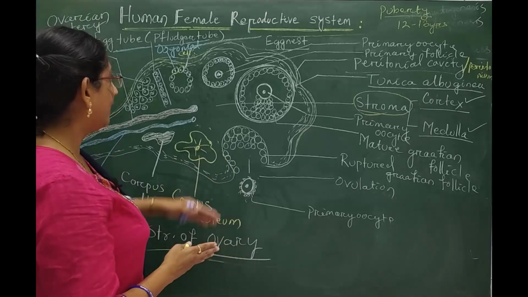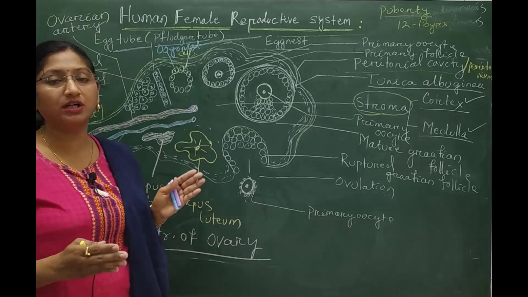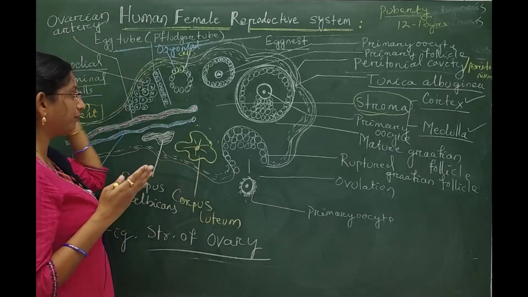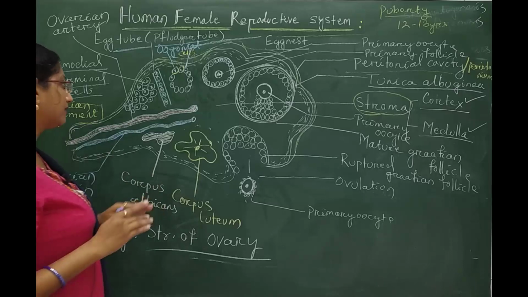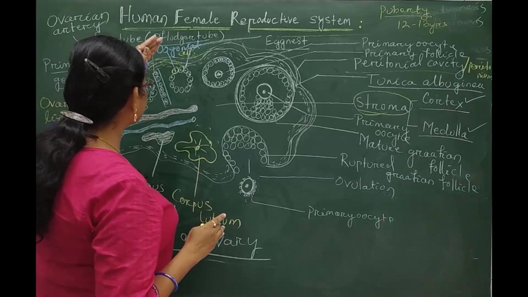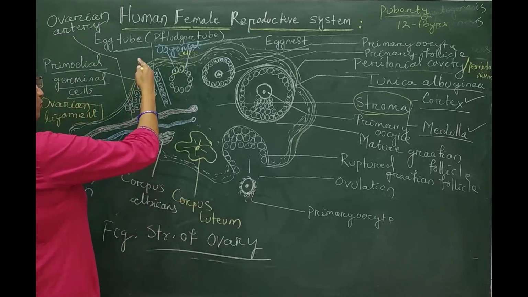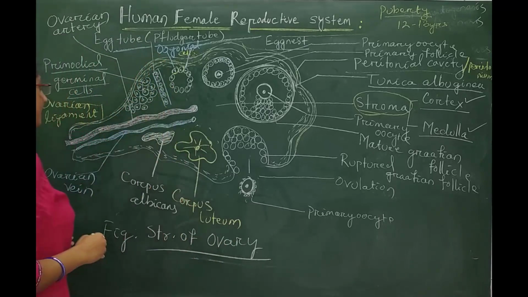If we talk about the divisional stage in the female foetus before birth, the primordial germinal cells get divided into several oogonial cells, and the oogonial cells next form a tube-like structure called the egg tube.